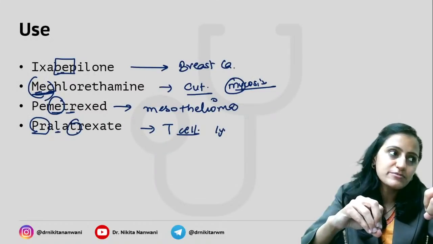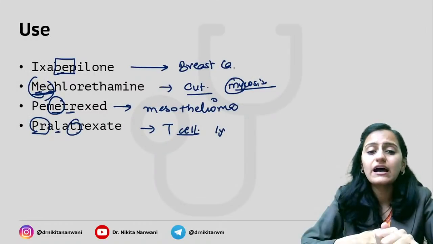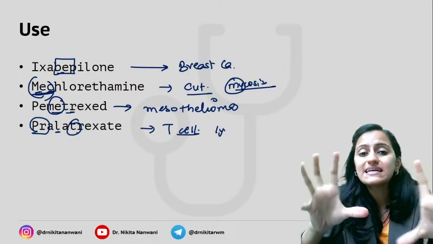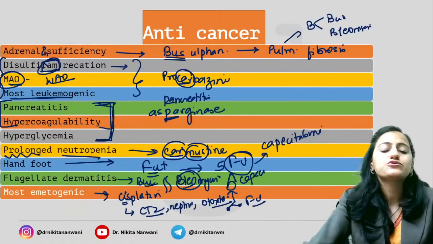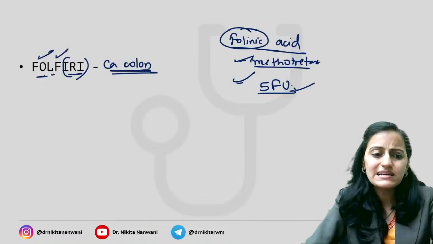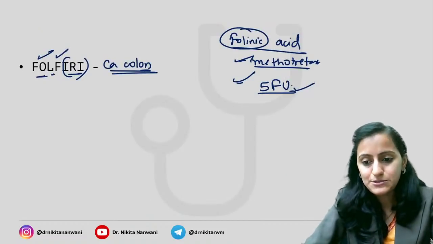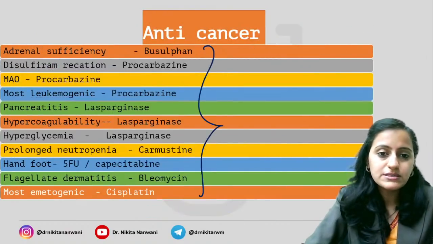All right. So yes, that was a quick review of your anti-cancer drugs. We have seen the mechanism of action. We have also seen which cell cycle phase each drug is acting on, and a few important side effects that you need to know for the anti-cancer drugs. I've taken this in detail on the Unacademy Plus as well. So what we'll do for now is we will stop here.